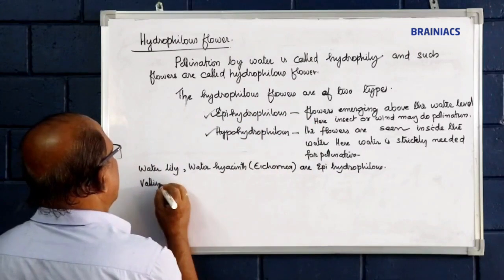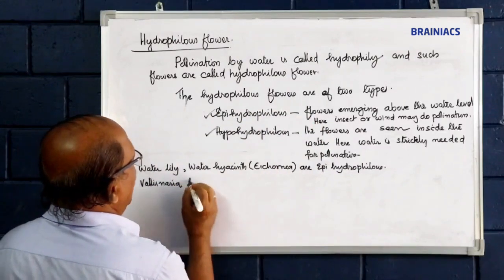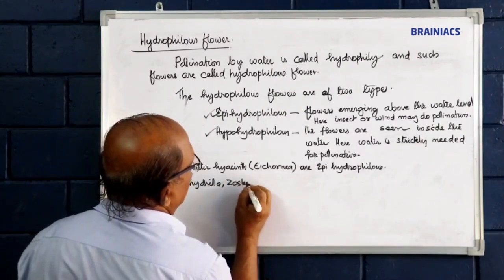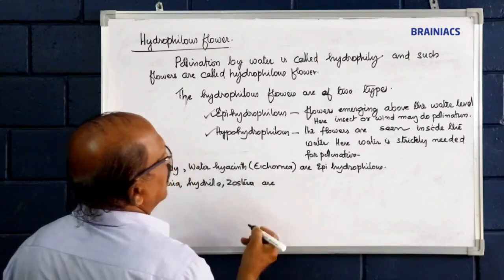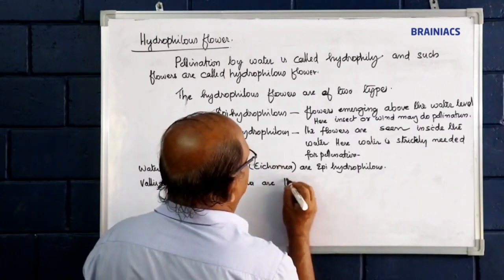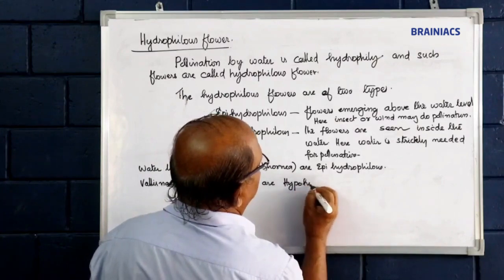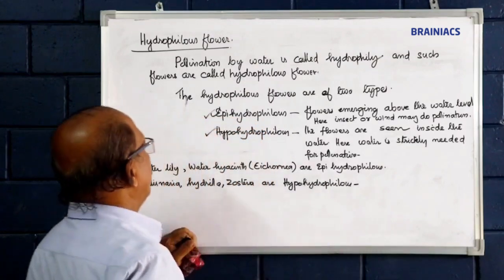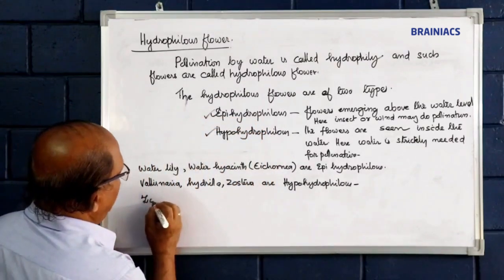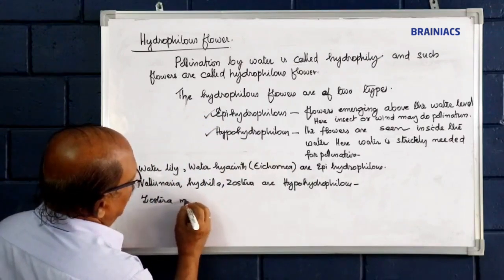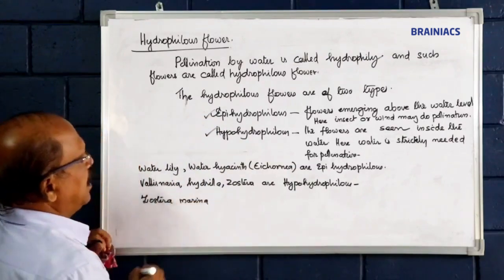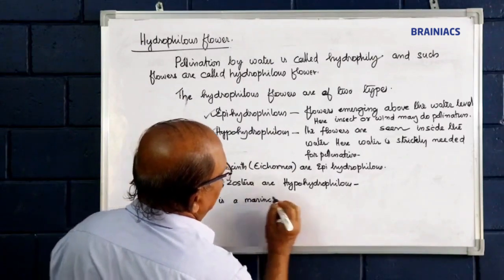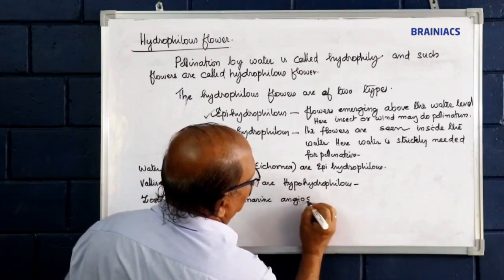Vallisneria, hydrilla, zostera are hypohydrophilous. Zostera marina is a marine angiospermic plant.